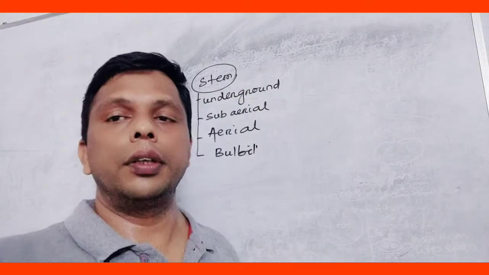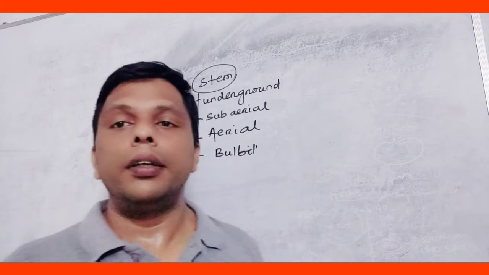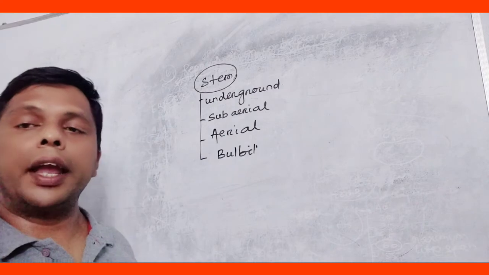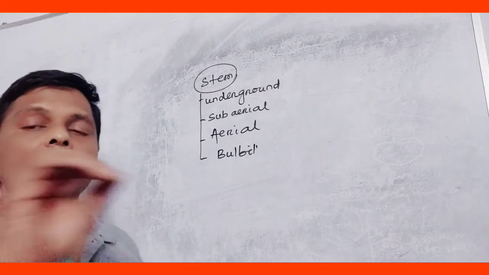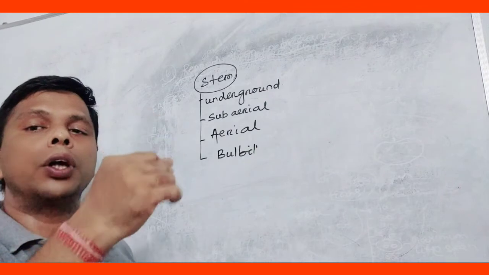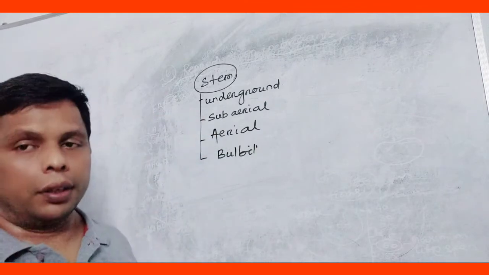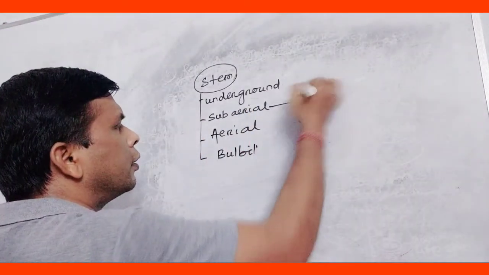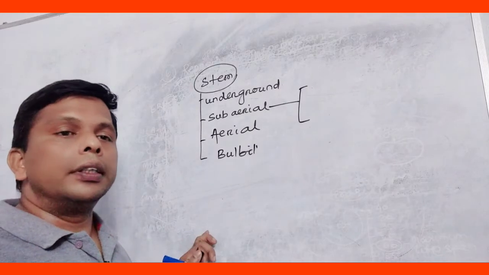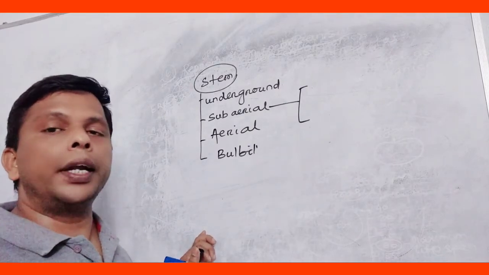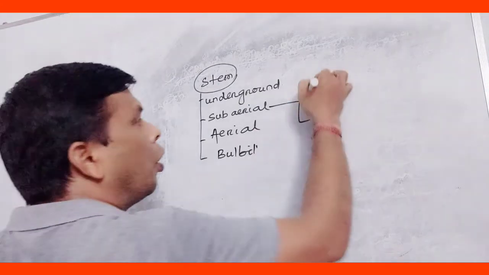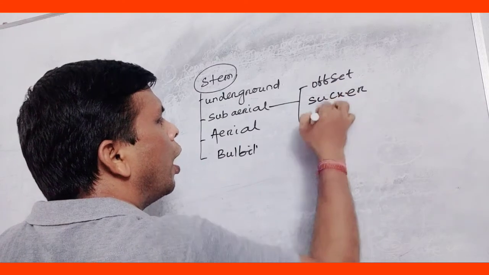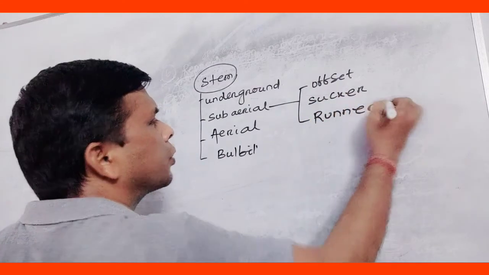Let's come to the subaerial modifications. The subaerial part of the stem are not erect. They take the help of surface or any support for growth. The subaerial part consists of different modifications like offset, sucker and runner. What are these?